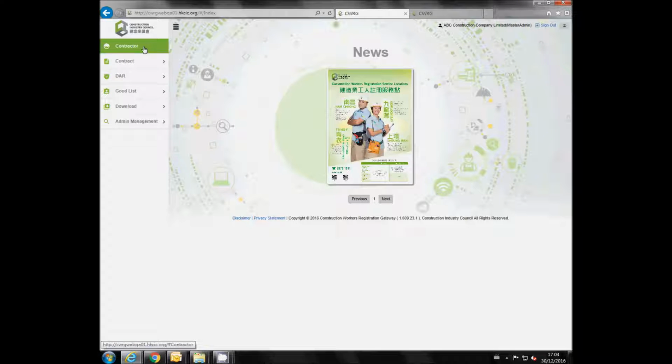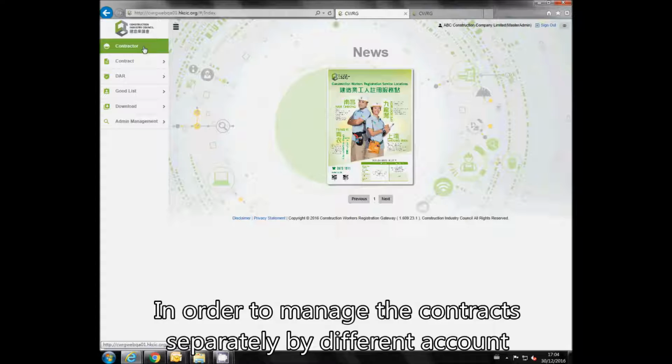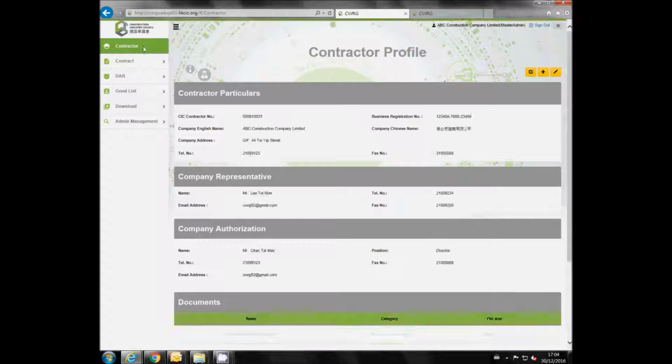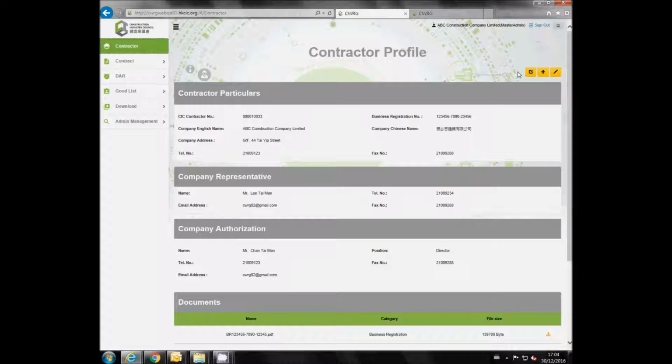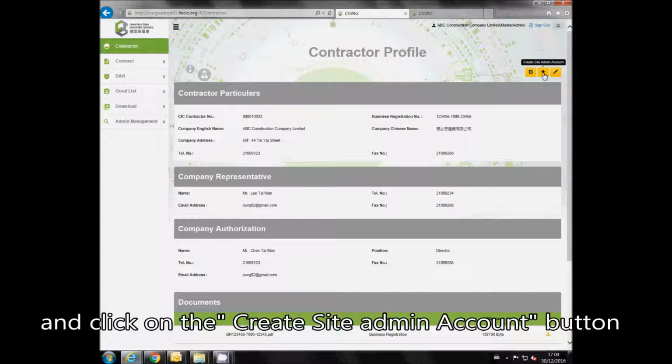Create site admin account. In order to manage the contract separately by different account, user can access the contractor profile interface and click on the Create Site Admin Account button.